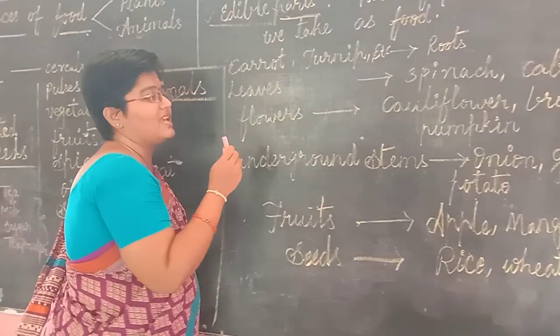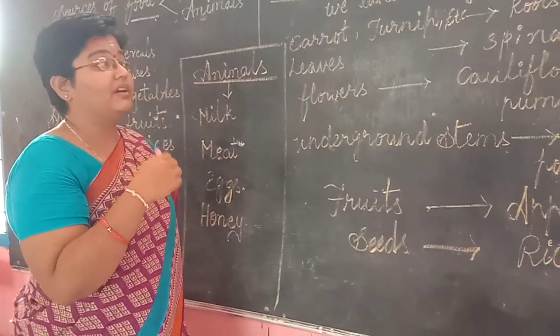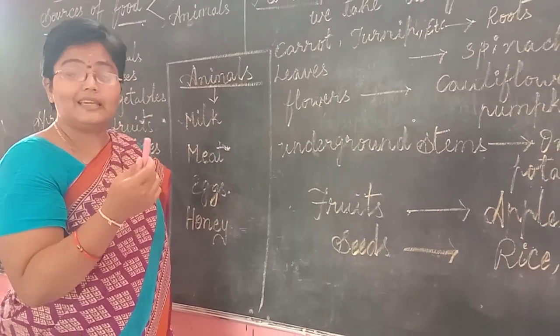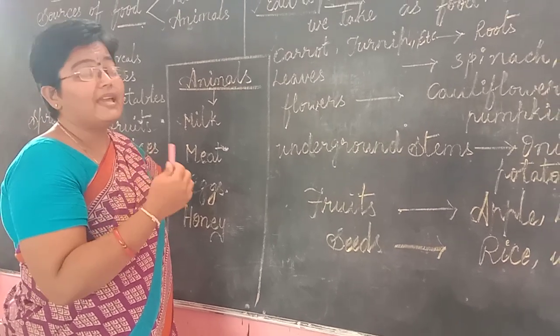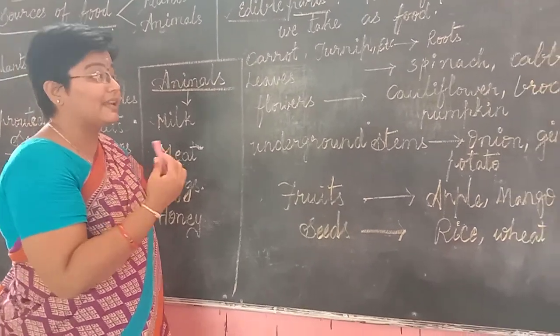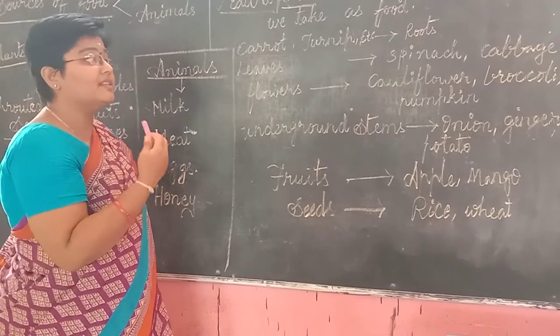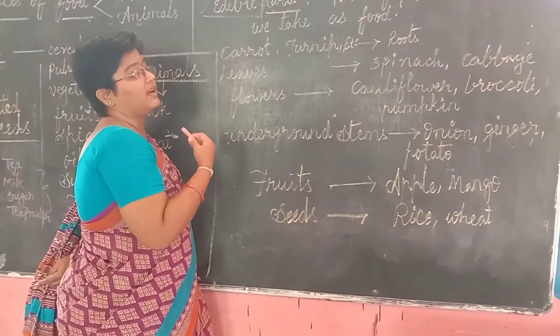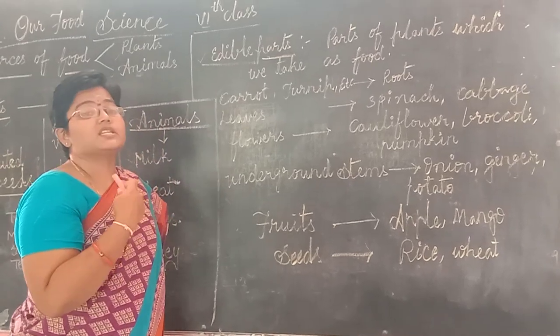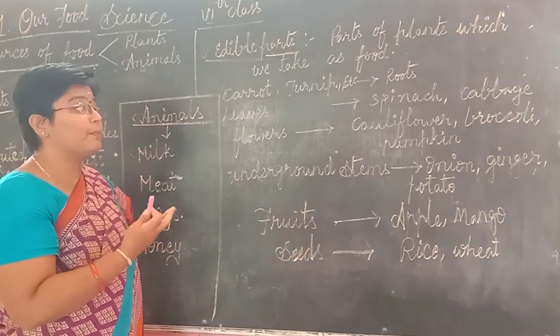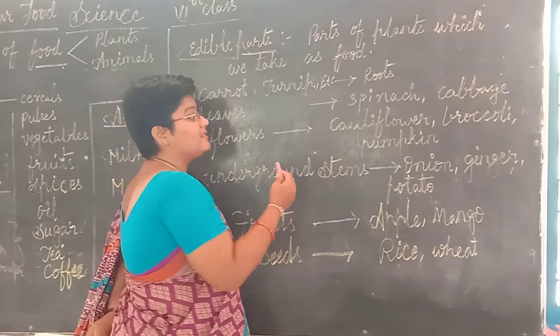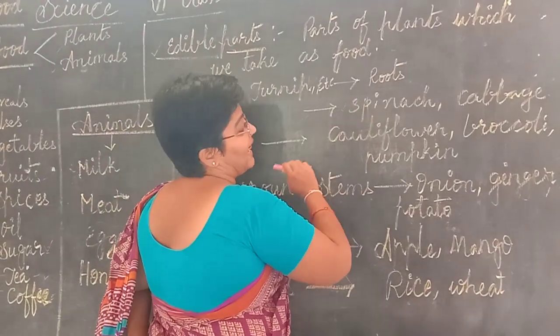But in our daily life, in curries or other food items, we use leaves like curry leaves, which are used for garnishing. Other than that, we also take leaves as a main food item, such as spinach.